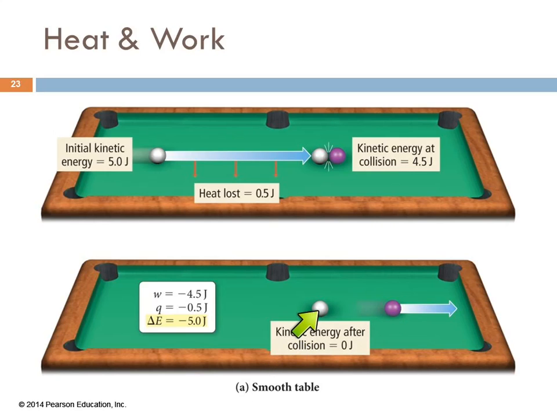After the collision, the white ball has 0 joules. It has no energy. So the work that it did was minus 4.5. That was energy that left the ball. It did the work on the purple ball. Q was the heat energy transfer through friction with the pool table. That's minus 0.5. And overall, the change in internal energy for this ball is minus 5.0 joules, because right now it has no energy. Initially, it had 5. So 0 is its final energy, 5 was its initial. 0 minus 5 is negative 5. Does that make sense?